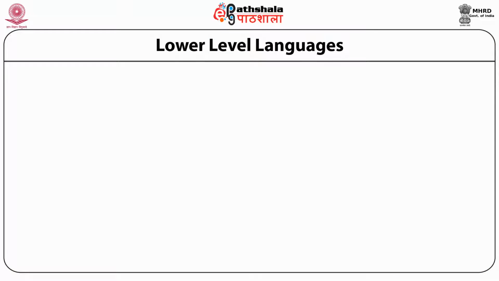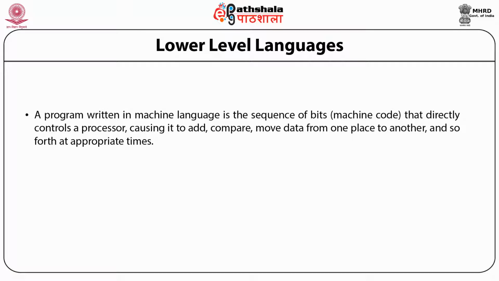Programs written in machine language are a sequence of bits or machine codes that directly control a processor, and they can be used to develop programs to add, compare, and move data from one place to another. All this programming was done keeping in view the basic architecture of the system, and this language is called machine language.